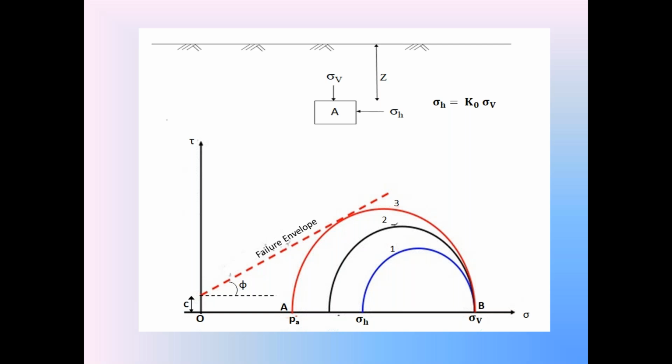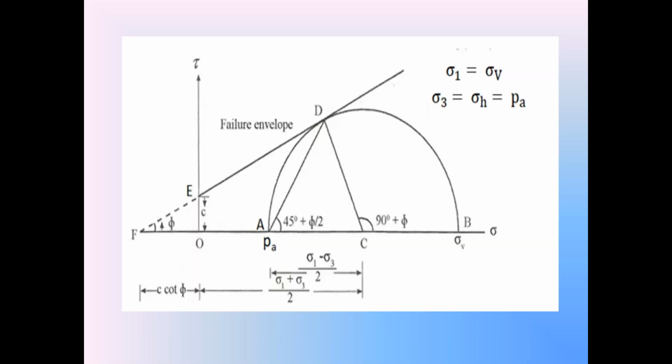So coming to Rankine's active earth pressure theory for that cohesive backfill by considering the failure envelope and also the third Mohr stress circle of the cohesive backfill. This is the diagram.